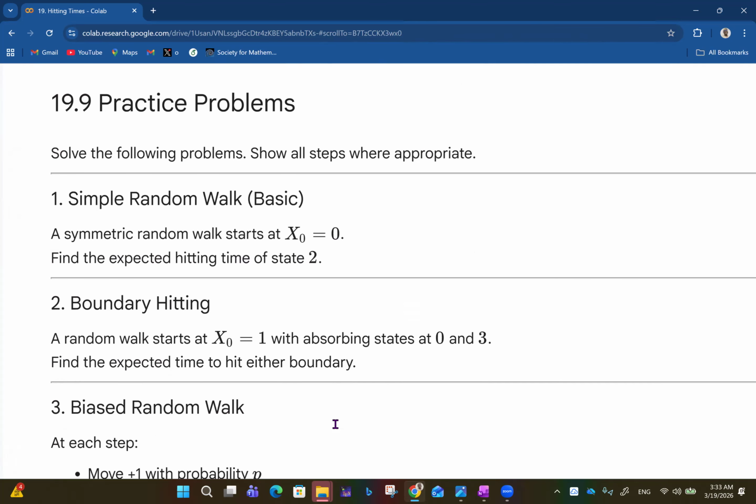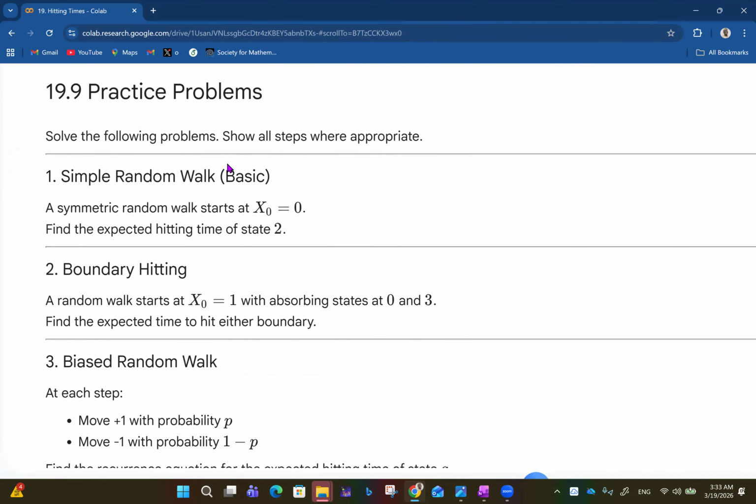So that takes us to some practice problems. Solve the following problems. Show all steps where appropriate. A symmetric random walk starts at x naught equals 0. Find the expected hitting time of state 2. Then I think we already did this symmetric walk the other time. Of course, the expected value of the random walk is always zero, right? But hitting time is different.